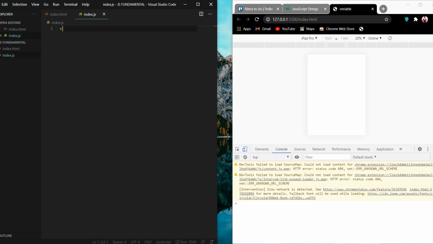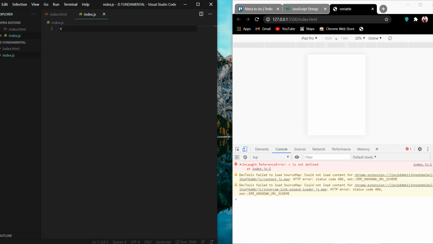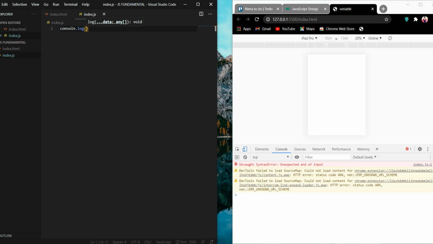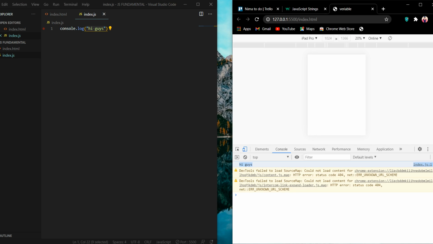Okay, the first thing you need to know for showing a text in our console: see, it says that C is not defined. What is C? For showing text in the console, we use console.log. For example, hi guys. It's going to show it. See, console.log is a function, and I'm going to teach you what a function is. The function gets a parameter, the parameter is hi guys, and it's going to show hi guys.